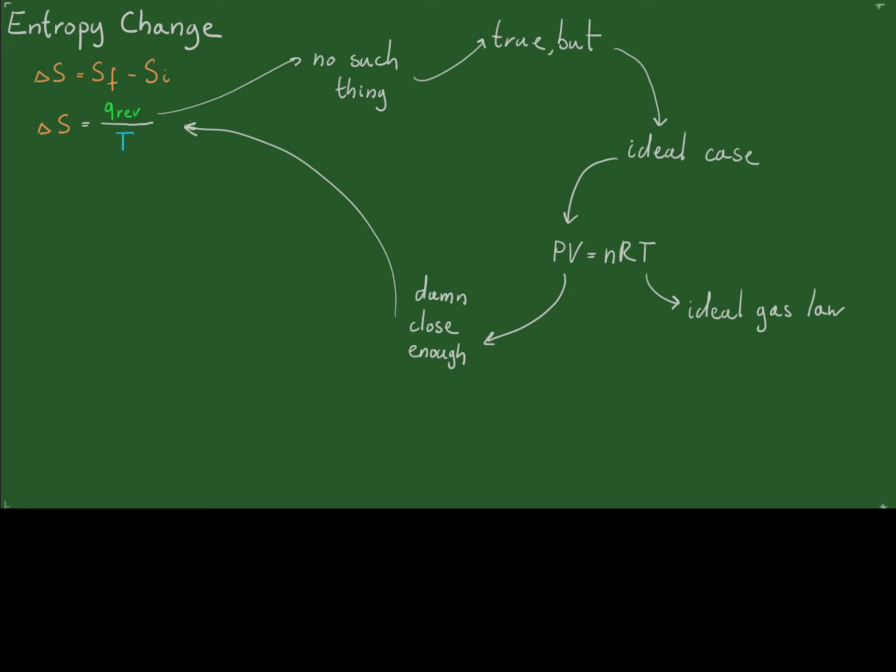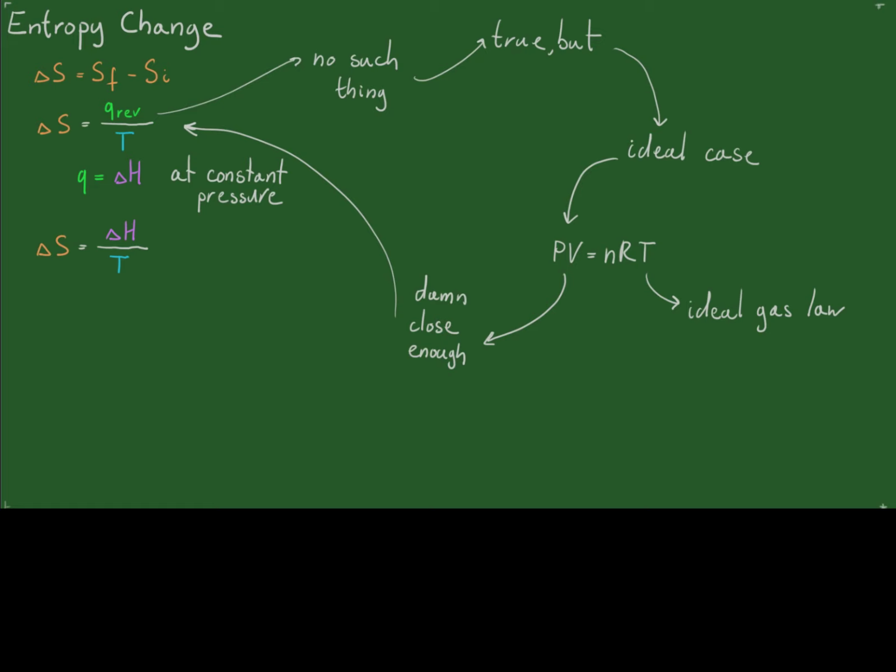Now you may say, okay, fantastic. What can I do with it? Well, recall that heat of a process is the same as the enthalpy of the process at constant pressure. This means that now we can say the change in entropy, delta S, equals the enthalpy of the system over the temperature at which this process is happening.